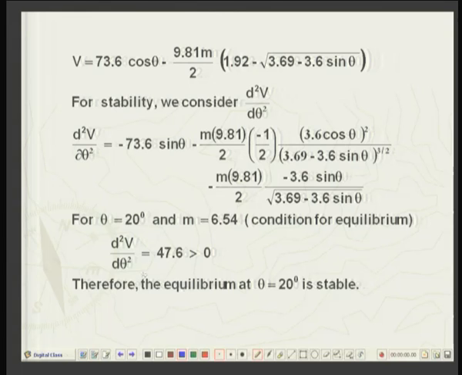So, it means this configuration of theta is equal to 20 degrees and m is equal to 6.54 is a stable configuration. If there is a small disturbance, that is mass slightly vibrates up and down, the equilibrium will not be disturbed forever. The disturbed configuration will be such that it will come back to equilibrium. That is the interpretation of stable equilibrium.